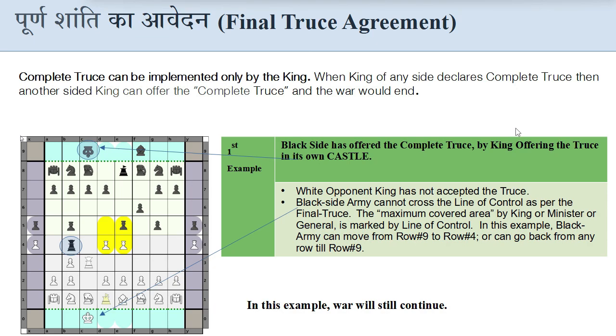This is the first example of final truce agreement. You can see the black king has offered the complete truce by offering the truce in its own castle. The white king has not accepted the truce, so this war will continue, and in another blue circle you will see the black general at the fourth row. So the maximum area covered by the king or minister or general is marked by the line of control. Hence, in this example, the black army can move from row 9 to row 4 or can go back from any row till row 9.